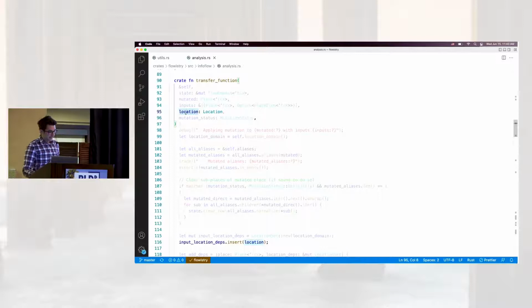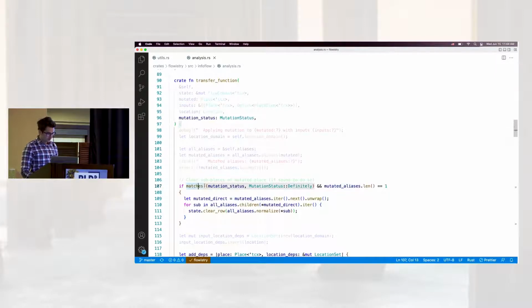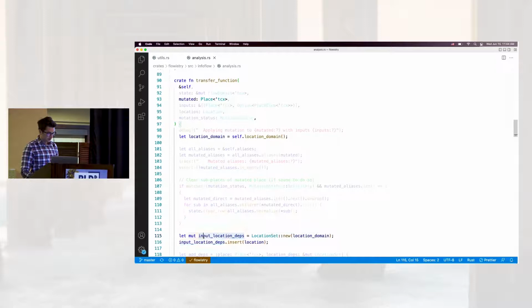And what you're seeing is the actual tool that we built. It's a VS Code extension that can take any Rust program and interactively visualize the slice of whatever is under your cursor. And I call this practical because it just works. You can pop open any Rust code base and slice it any way that you want.